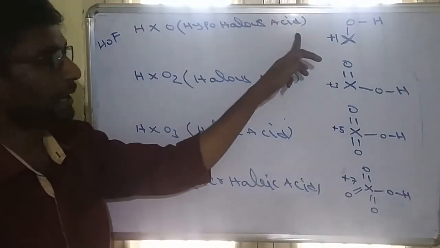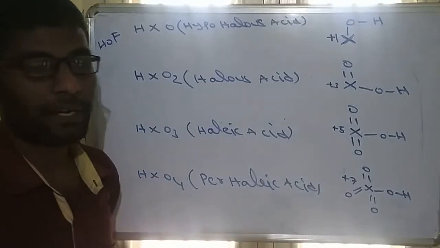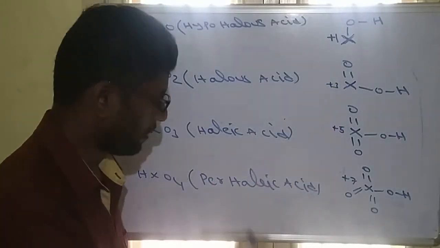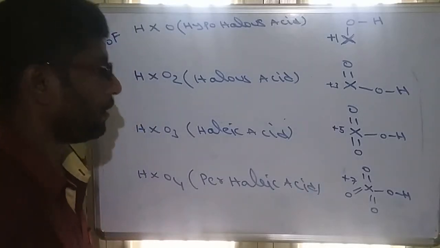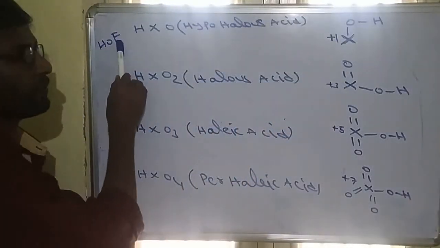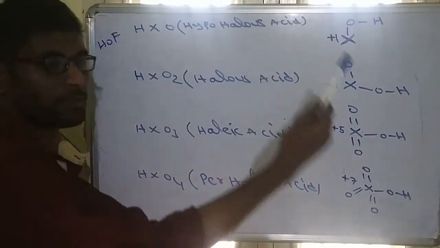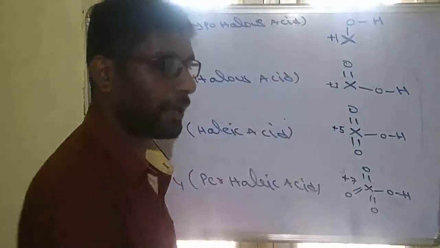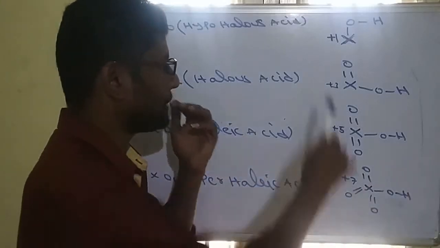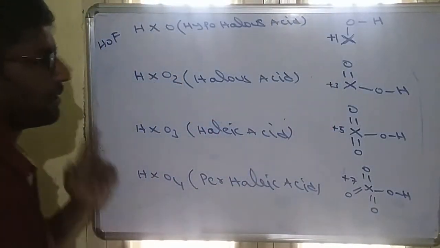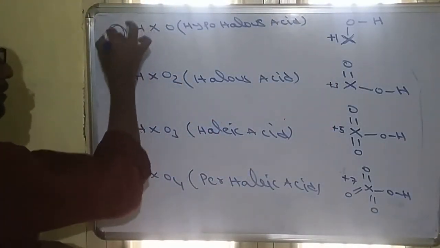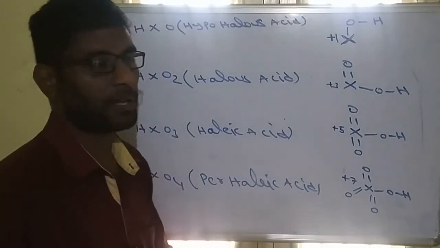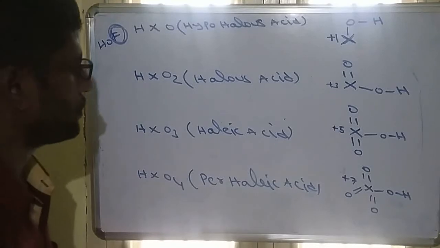So in hypohalous acids, the oxidation state of halogen will be +1; in halous +3, halic +5, perhalic +7. But if the halogen is fluorine, it does not exhibit positive oxidation state. Fluorine is the most electronegative, so it will show -1 in HOF. In the remaining oxo acids, halogens will show positive oxidation states.